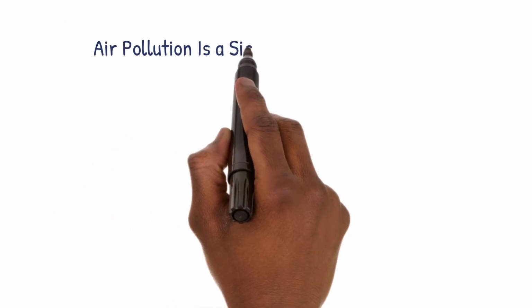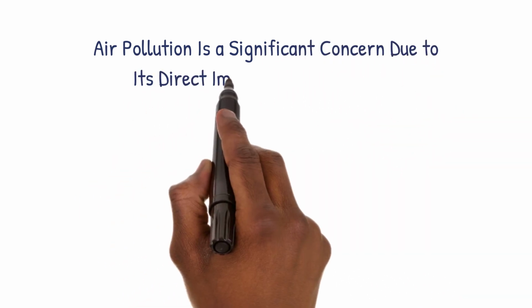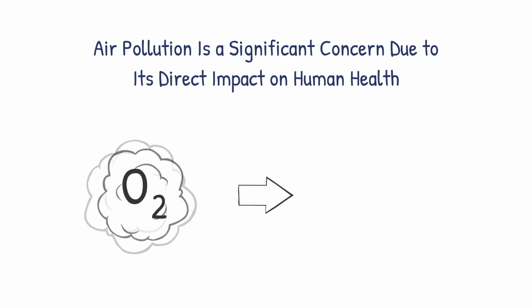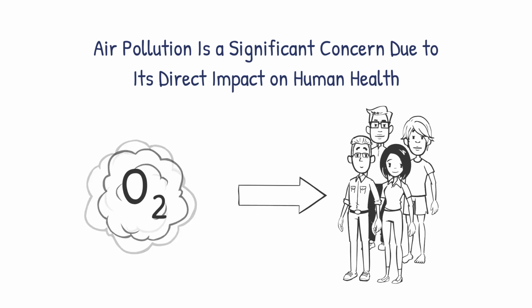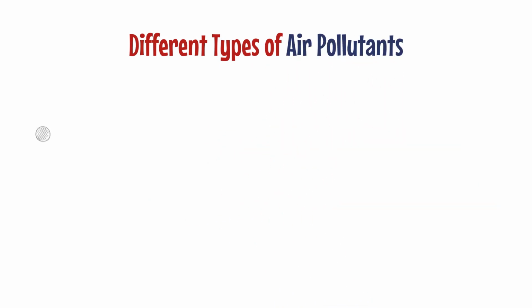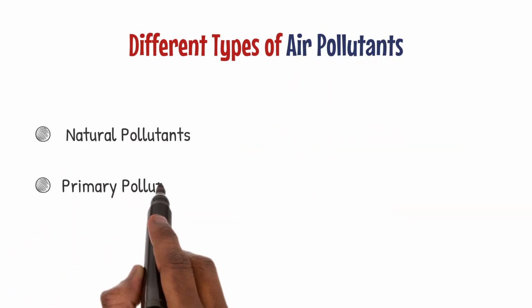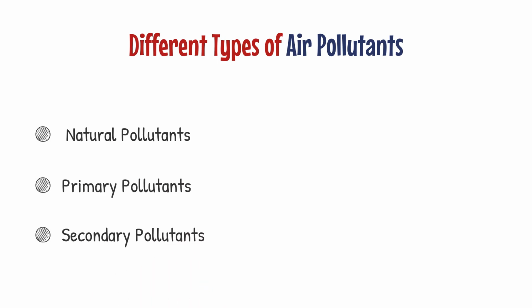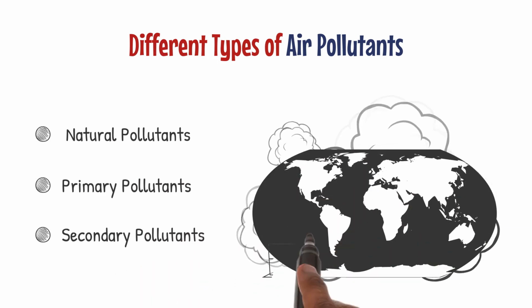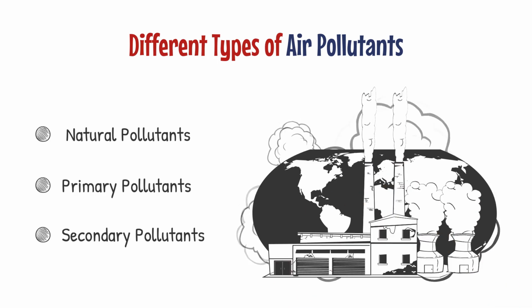Air pollution is a significant concern due to its direct impact on human health. Clean air is essential for our well-being, as we need oxygen to survive. Different types of air pollutants, including natural pollutants, primary pollutants, and secondary pollutants, affect the quality of the air we breathe. It's crucial to distinguish between these categories to address air pollution effectively.